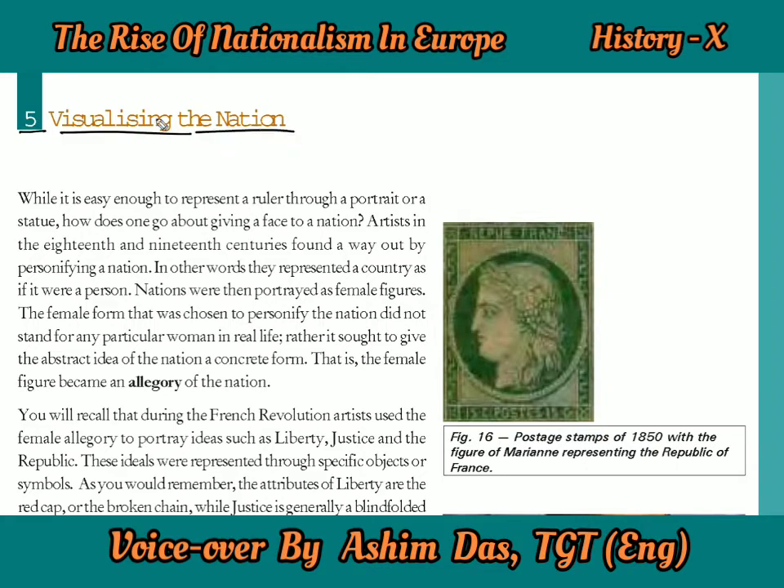So now the last two topics are left, and number 5 topic will be visualizing the nation. So here you got the idea: visualize means to see something, to portray something, to project something, and how to project the nation. Now if it is a person, we can show the picture, but how can you project a nation? So here you can see the picture of Marianne. It is the postage stamp of 1850, and Marianne was actually representing the Republic of France. So here the idea of presenting the nation as a human being, as a person, as a personified entity is the main topic of visualizing the nation.